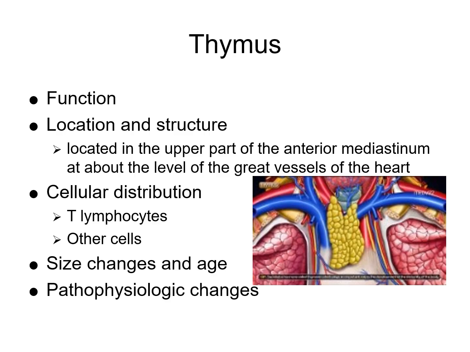Cellular distribution: it is predominantly composed of T lymphocytes in various stages of development, and it contains epithelial cells, dendritic cells, and macrophages that support T cell maturation. Size changes with age: it is largest and most active during childhood, and it undergoes involution, so it shrinks and is replaced by fat after puberty. Pathophysiological changes: this can be involved in diseases like thymomas and congenital immunodeficiencies.